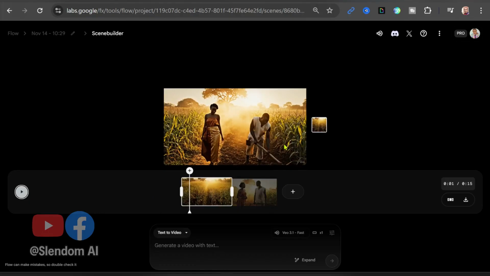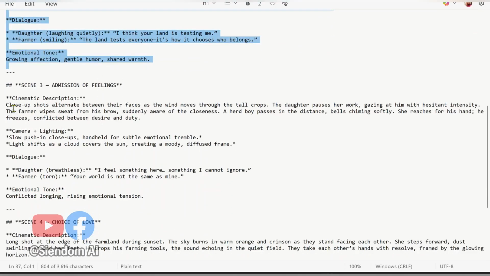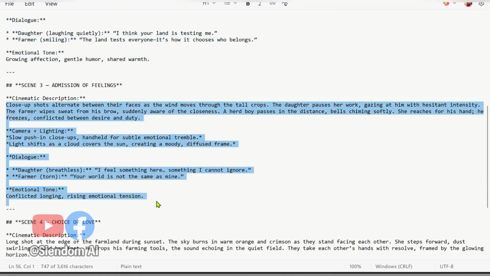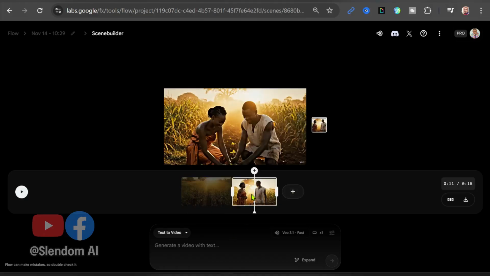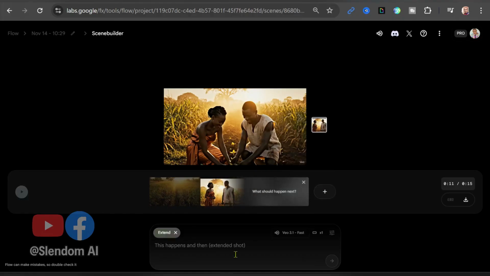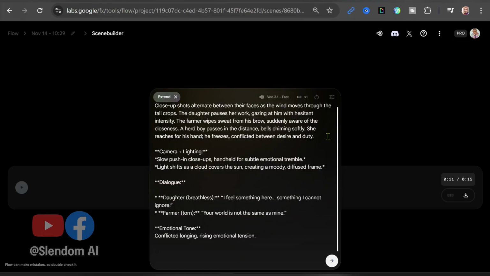All right, so that is cool. I'm going to also do that for the next scene, which is scene 3, and you can continue to do that. So you copy the next one if you have that scene with you. So I'm going to copy this scene too. I'm going to make sure that this scene is selected, because before you can extend any scene, make sure that you select that scene. So copy the plus again, then come here and paste. Make your settings here, go ahead and send it.